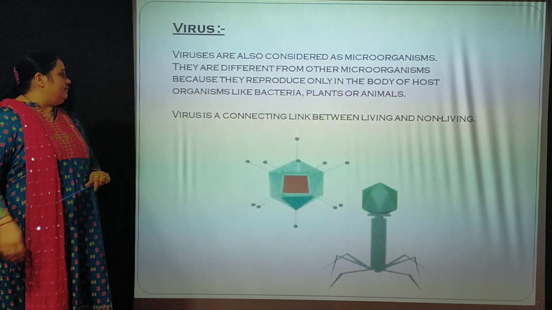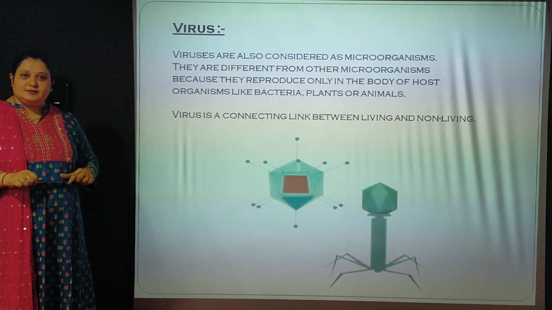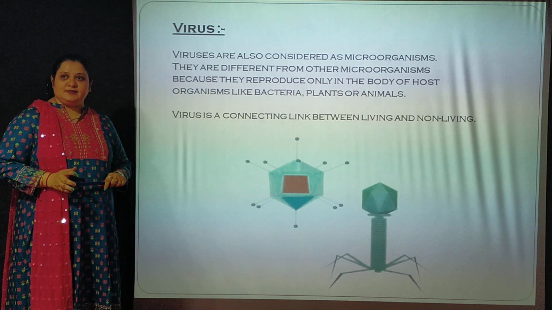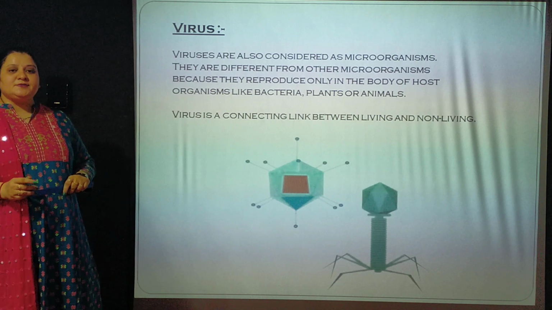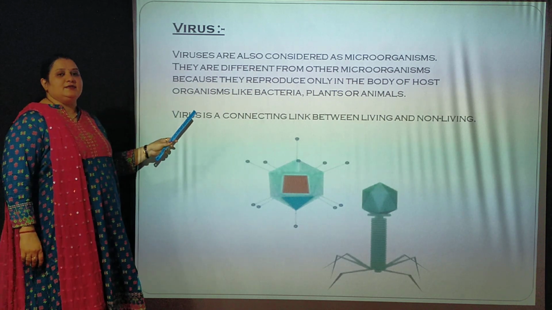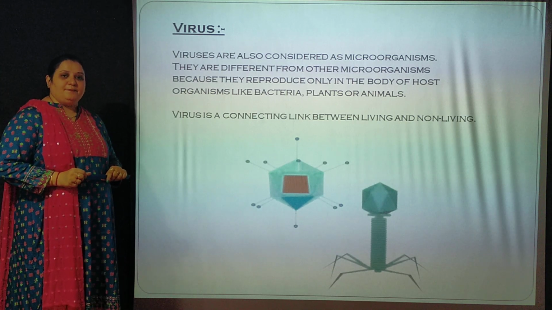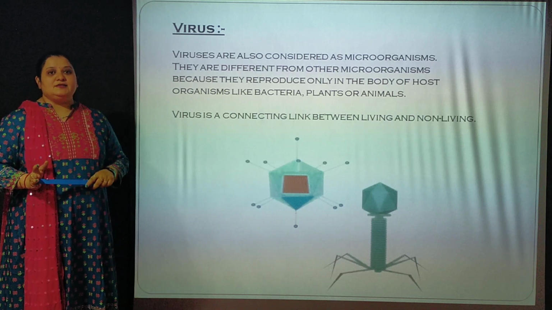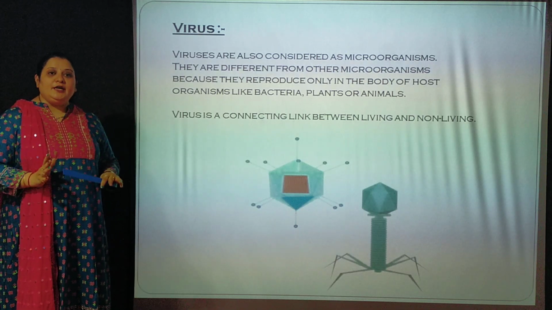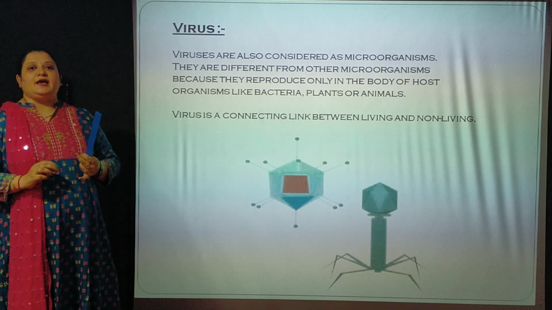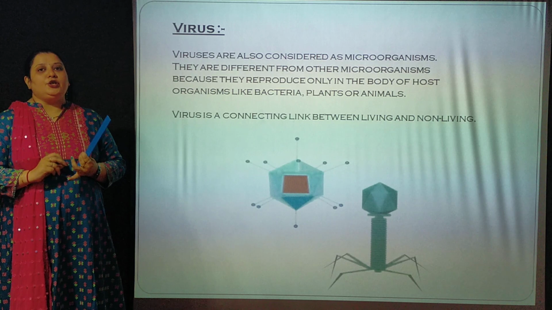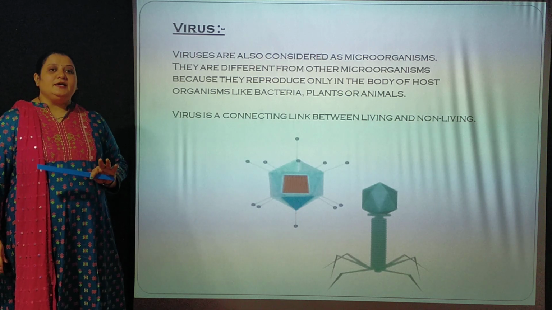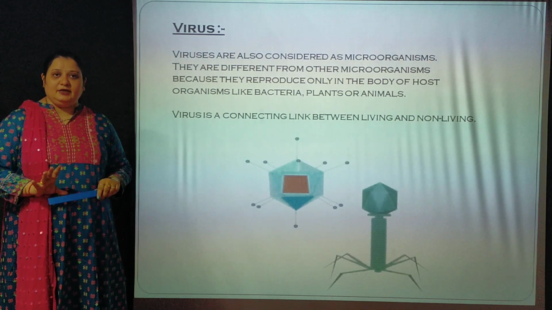Now the next microorganism which we will be seeing in this chapter is the virus. Viruses are also so small and microscopic in size. We say microorganisms are of 4 types, but virus is also considered a microorganism. The only difference between other microorganisms and virus is that a virus needs a body to be active. It needs either a plant or animal or human body to remain active. In the atmosphere, virus is present but in an inactive stage.